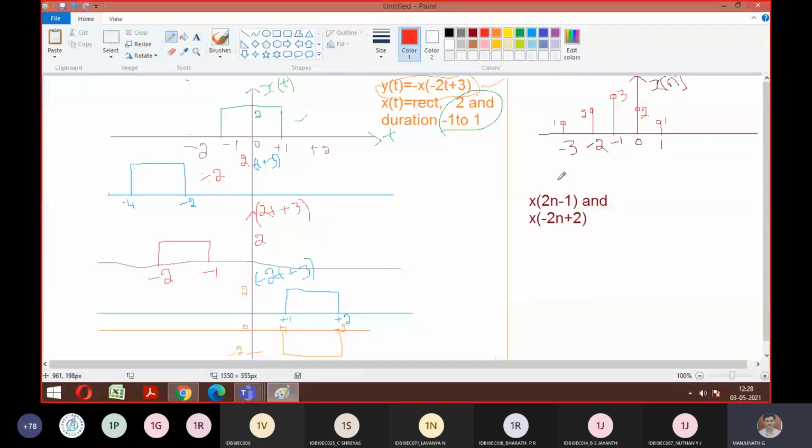So is it solved? Plot n-1. So n-1 means what? I should get the signal delayed by one unit. So the -3 will come to -2, -2 will go to -1, -1 will go to 0, 0 will go to 1, 1 will go to 2. Yes, sir. Good.